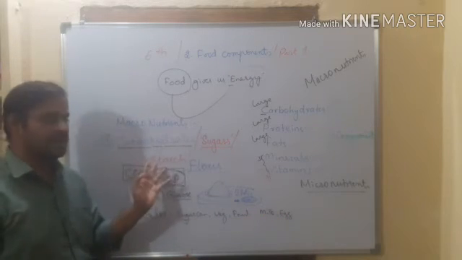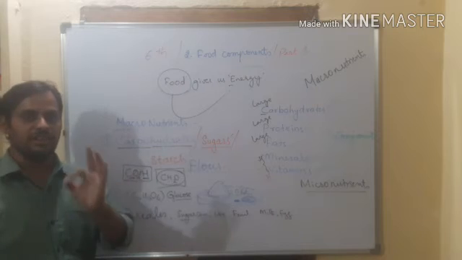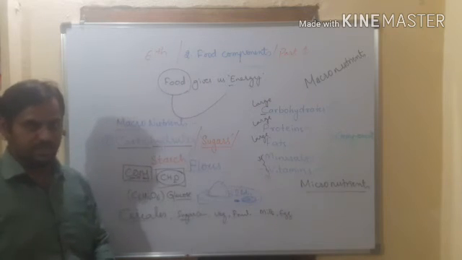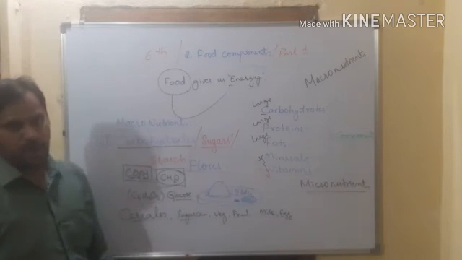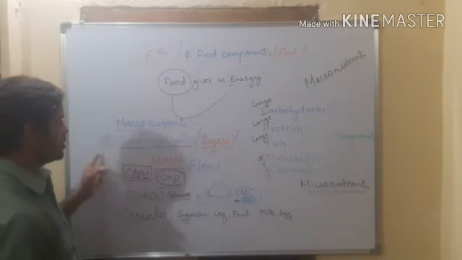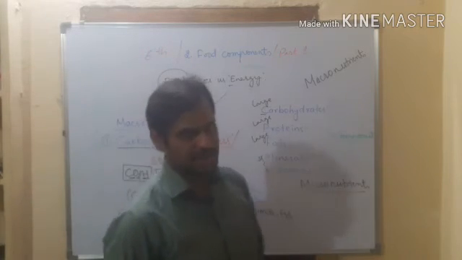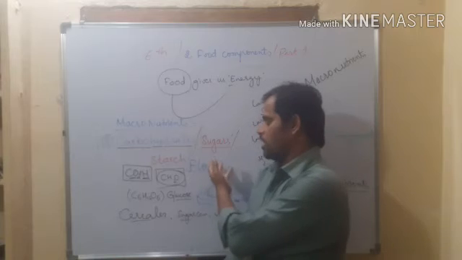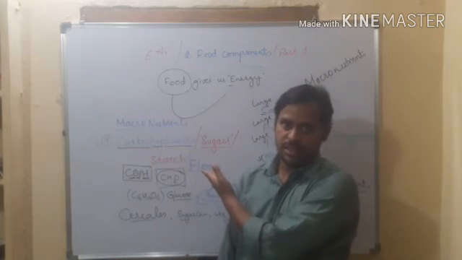And why are we eating carbohydrates? To get energy. They are the sources of good energy. They give us energy, carbohydrates, right? So this is about the first nutrient, carbohydrate. Actually, these are sugar. I said these are sugars, right?